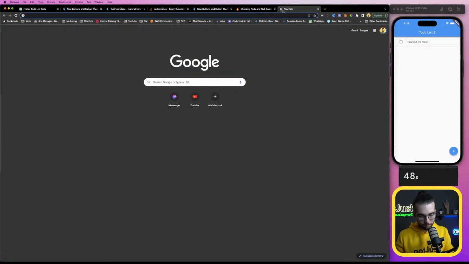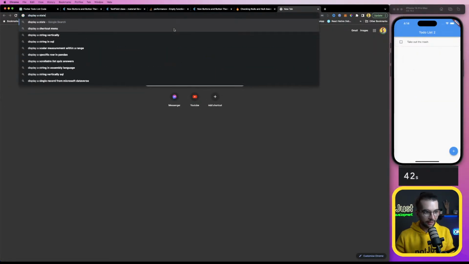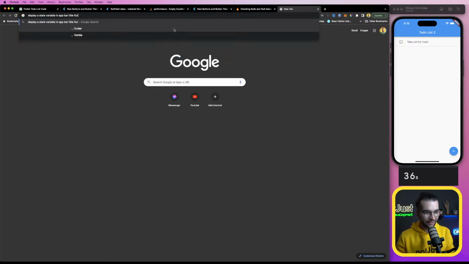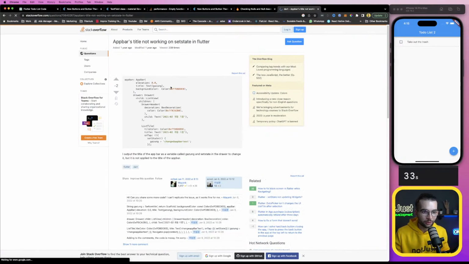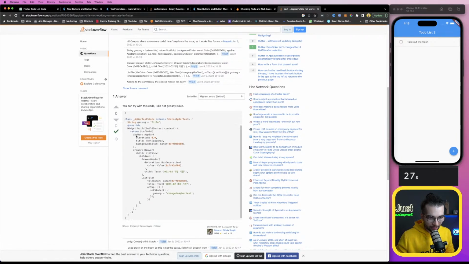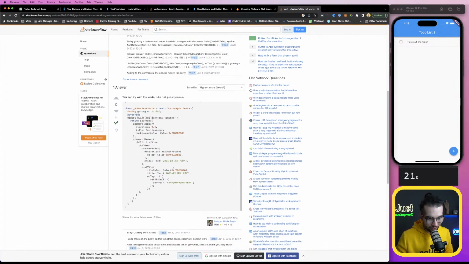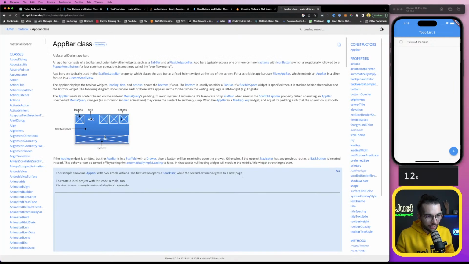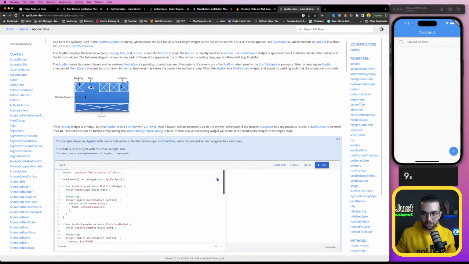App bar title. Display a state variable in app bar title Flutter. 35 seconds. App bar title not working on setState in Flutter. App bar, scaffold, app bar title text. Background, drawer. What? No, I'm not gonna be able to do it. No, not again. It's such a small task. Just displaying a bar. Leading, action. Title.